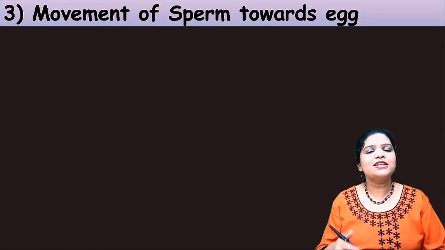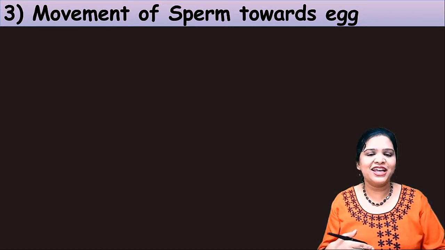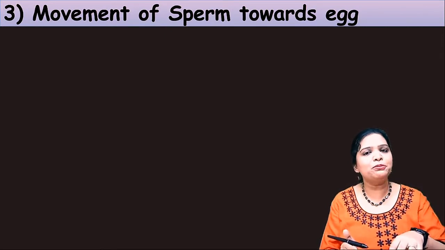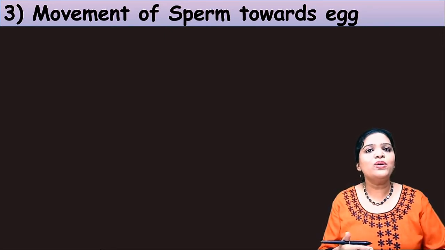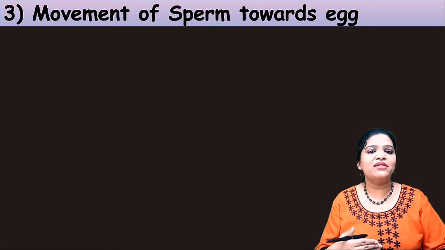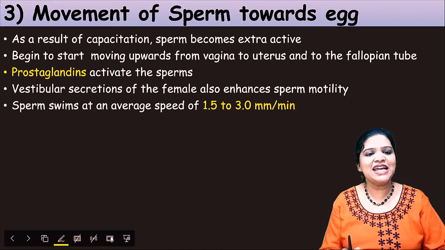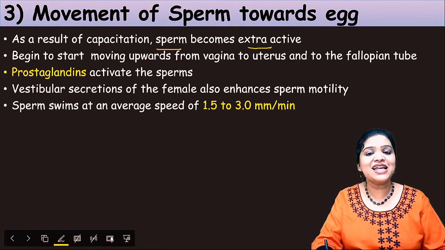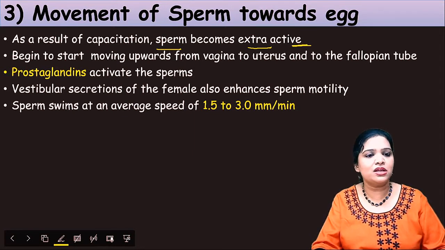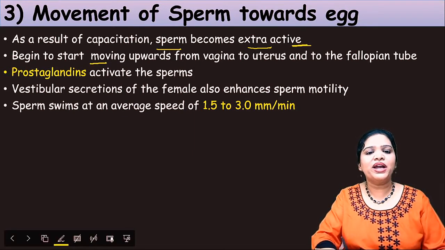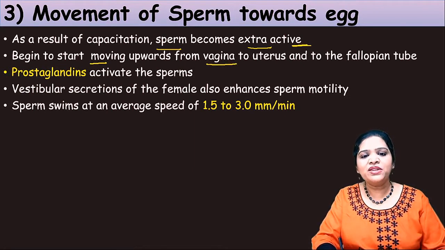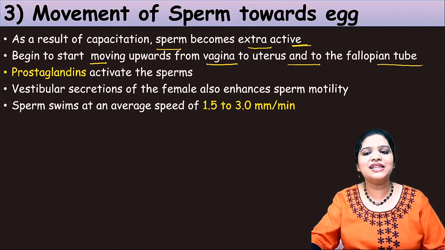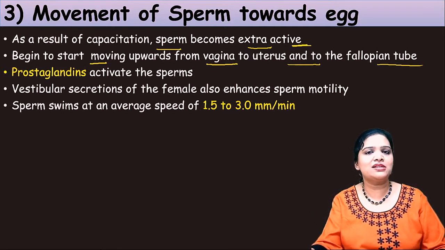The third step is the movement of the sperm towards the egg. At the point where the sperm was ejaculated, it gets capacitated, and now it is ready for the race. They will move towards the egg. As a result of capacitation, the sperm is extra active and moves very fast. They start their movement upwards, from the vagina to the uterus and fallopian tube. It reaches the ampulla, the region where it meets the egg.